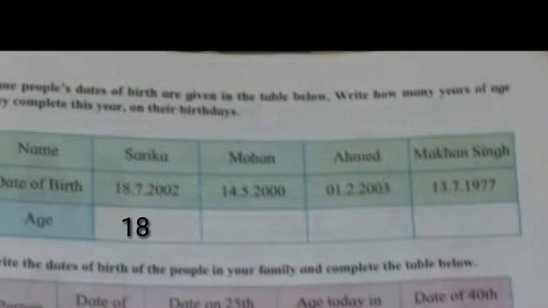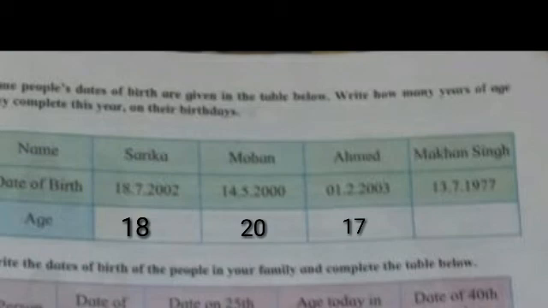Now second, Mohan. So what is the date of birth of Mohan? He is 14/5/2000. So how many years old is he now? He is, very good, 20 years old. Now third one, Ahmed. Now the date of birth of Ahmed is 1/2/2003. So how many years old? Who will tell me? Come on. Fast, tell me. Count it out fast. Very good. 17 years. So Ahmed will be 17 years.